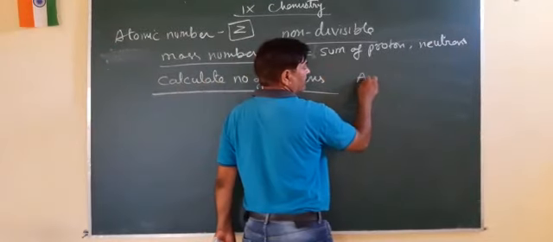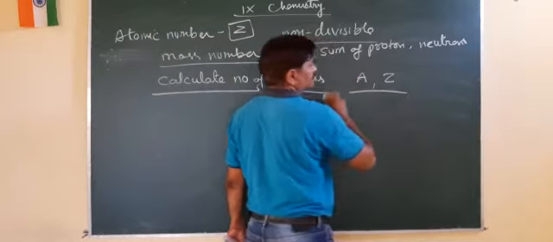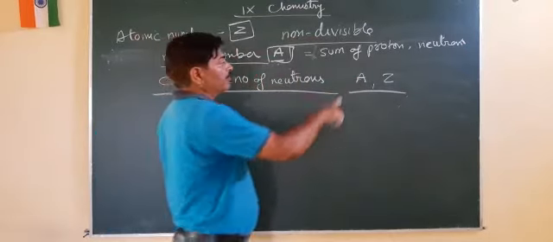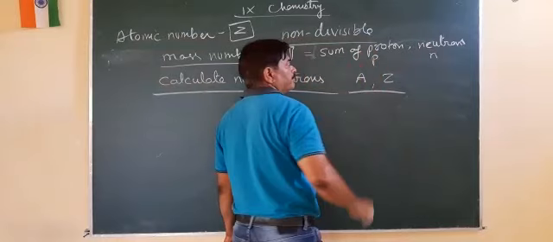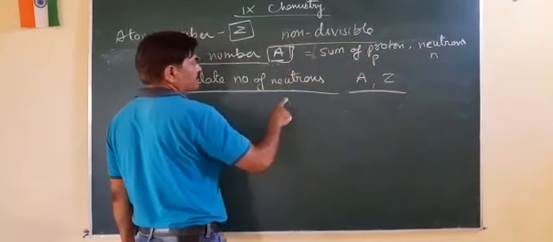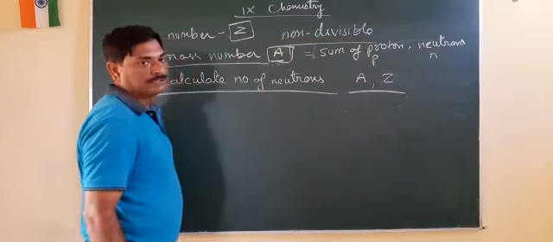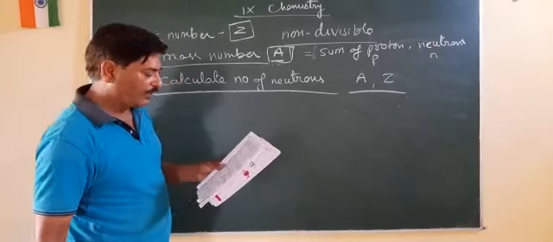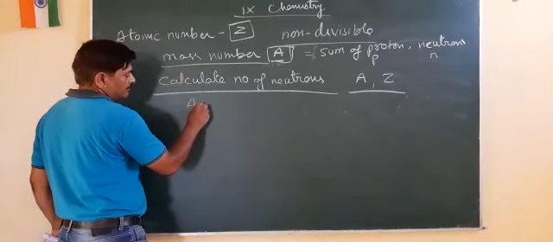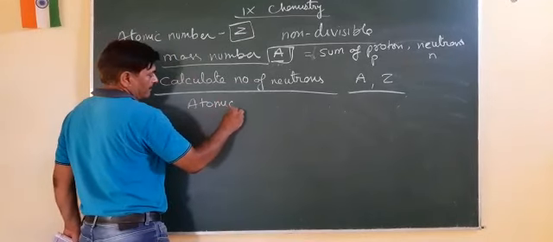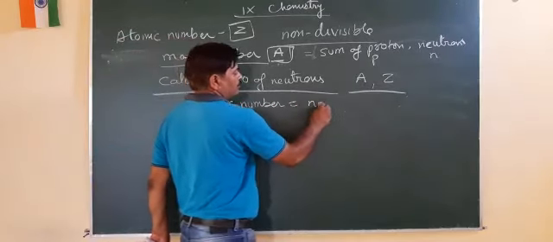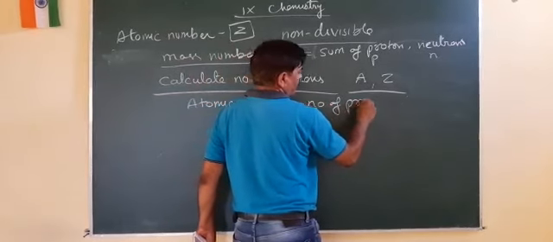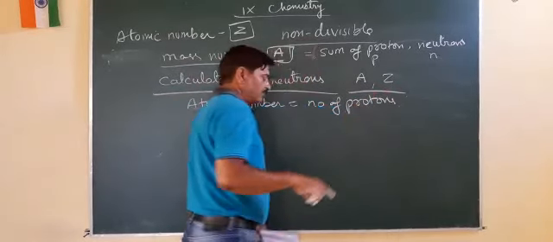If we have the values A and Z, the number of neutrons is given by small n, the number of protons is given by P, and the number of electrons is given by small e. Now there is a formula: the atomic number is equal to the number of protons. This is what we learned.